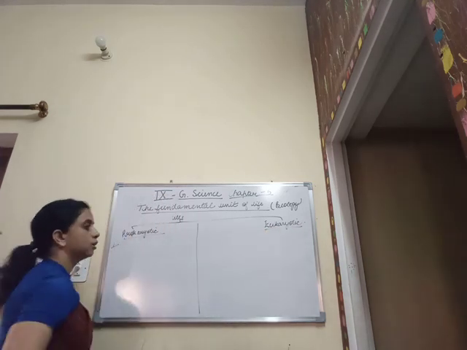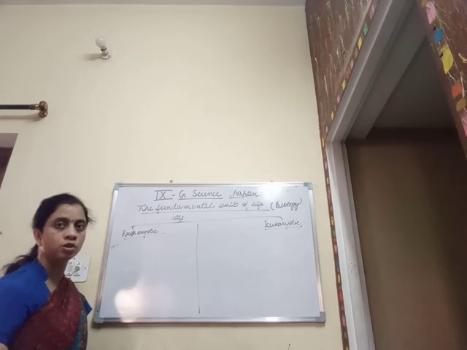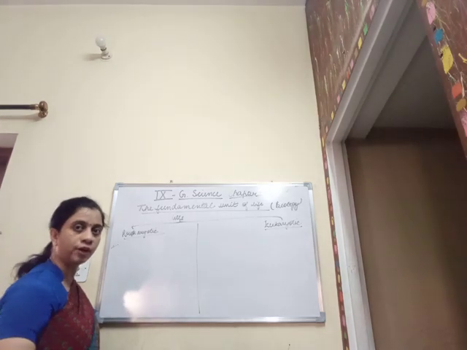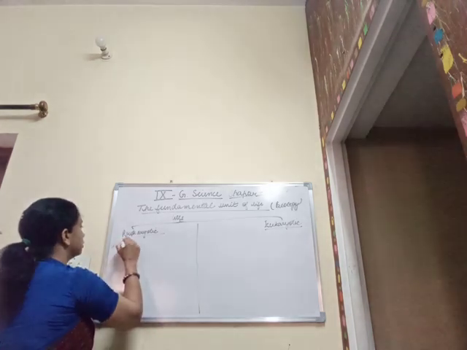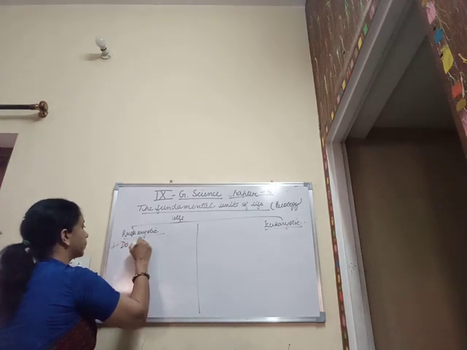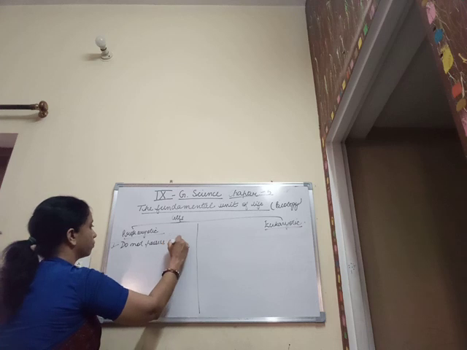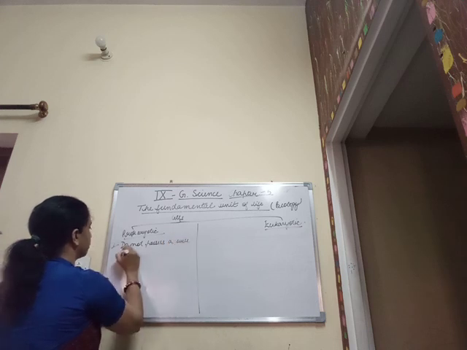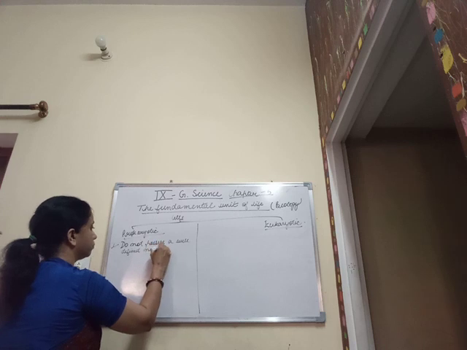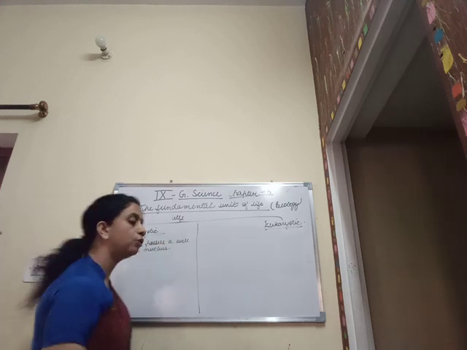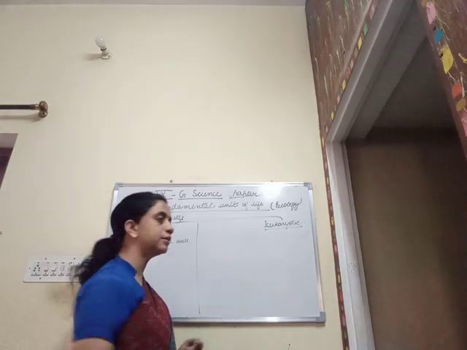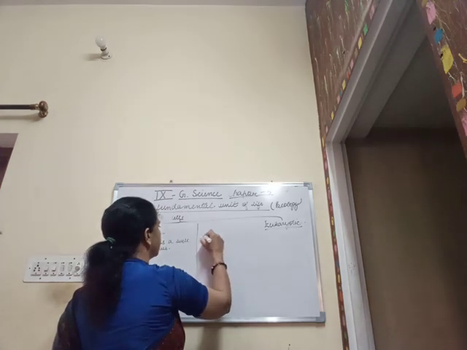Prokaryotic cells, they do not possess a well-defined nucleus. Eukaryotic cells, they do possess a well-defined nucleus.